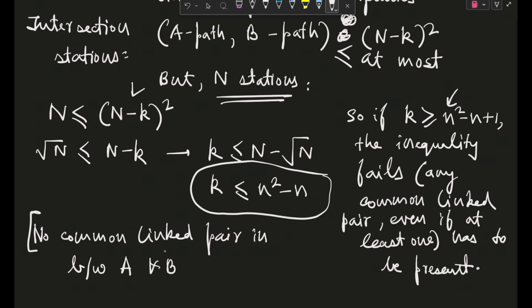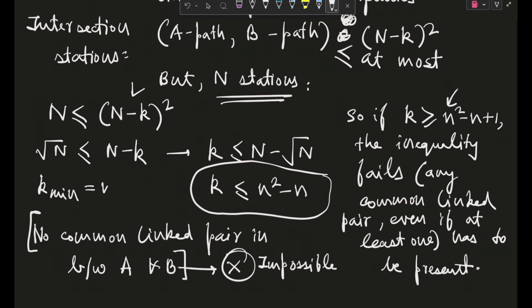This particular condition in this particular problem can't exist. Okay. It's impossible. You take any combination, you take any path, any edge, it's not possible. This is absolutely impossible. Okay. Even if it is at least one, it has to be there. There has to be at least one common linked pair in between A and B, and greater than that, it is possible. So that means it is very much proved from here, okay? That k minimum has to be equal to n square minus n plus 1.